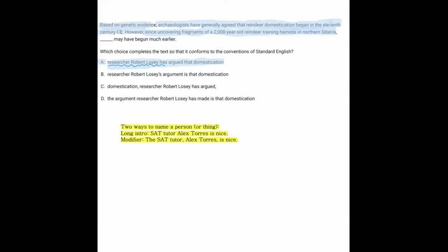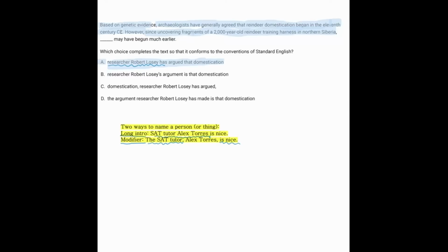So let's take this apart. First of all, we have the name researcher Robert Losey. And that name is something that we refer to as a long intro, such as SAT tutor Alex Torres. That's as opposed to saying something as a modifier, which can also be right. So for instance, the SAT tutor Alex Torres is nice.